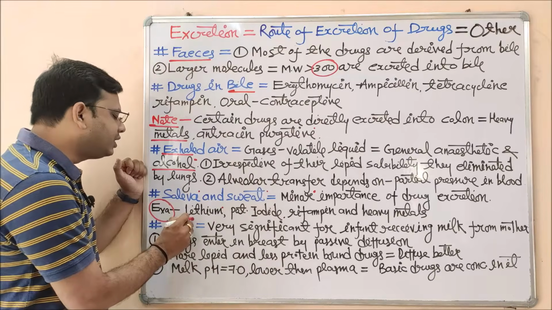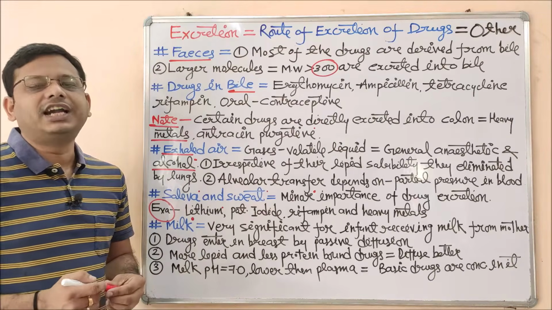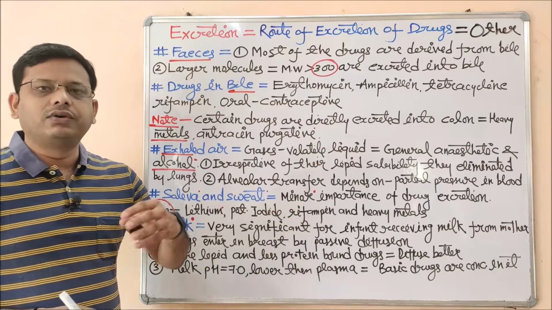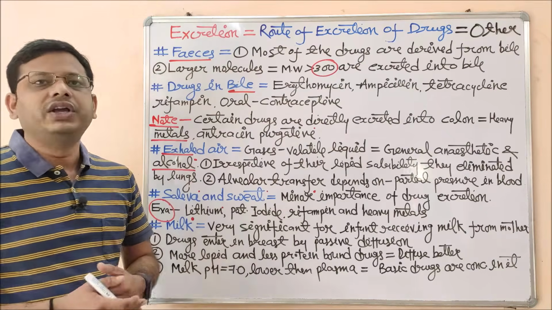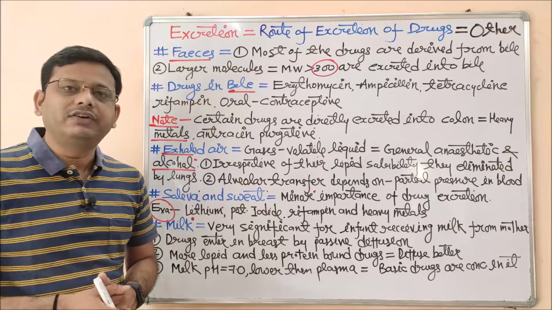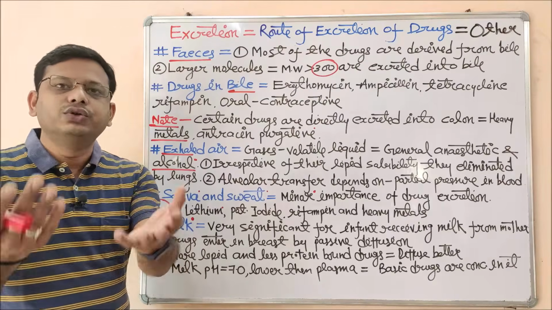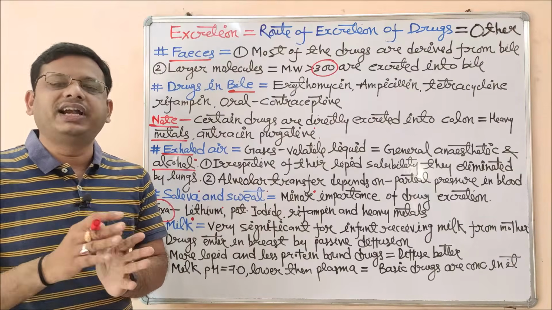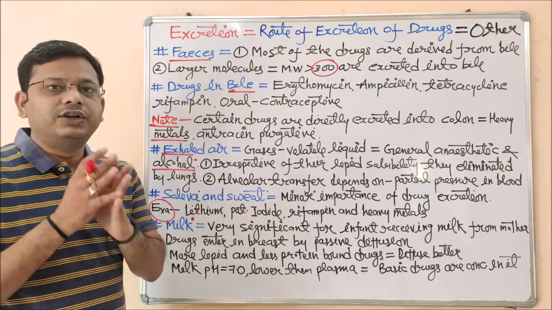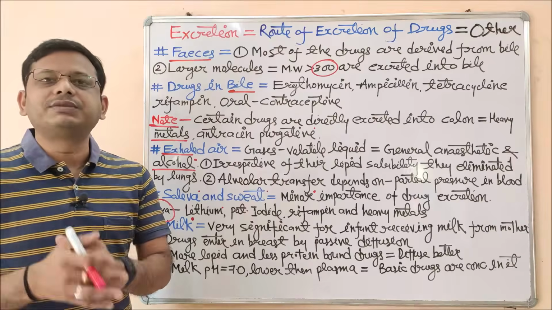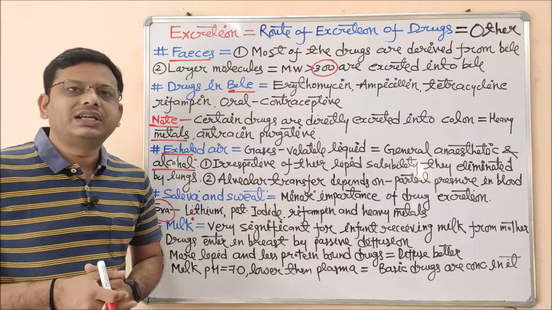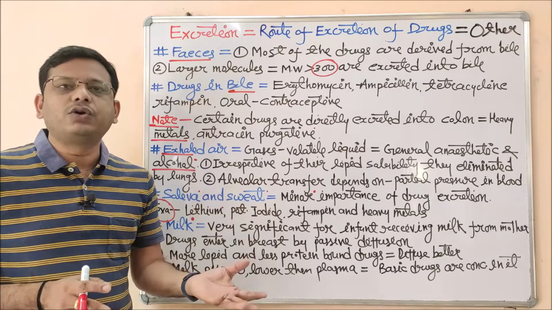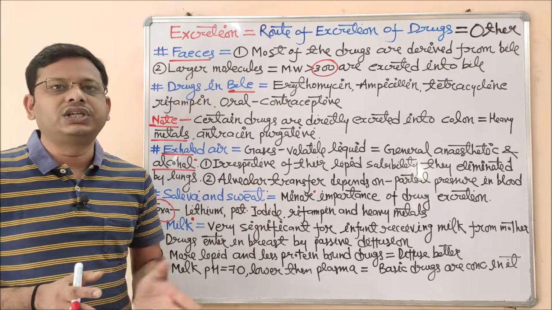So coming to the next route of drug elimination, that is milk. That means a lactating woman can eliminate drug from her body, and that drug which is being eliminated with the help of milk can be introduced into the infant who is depending upon the mother's milk. The lactating woman can transfer the drug to the infant, so that the infant may receive this kind of drug. The mother is not at risk, but the infant is at higher risk because the nature of the drug may affect the normal physiological function in the infant.